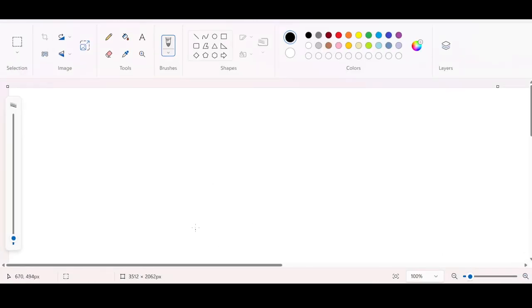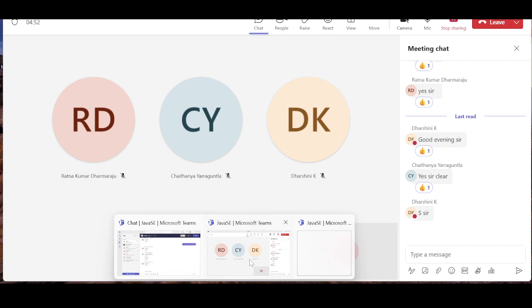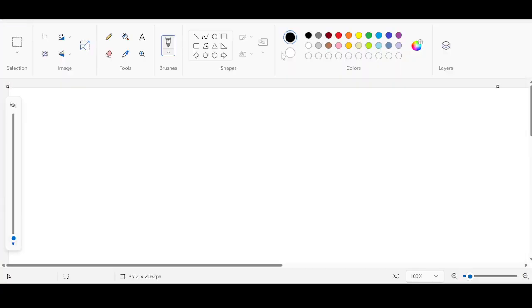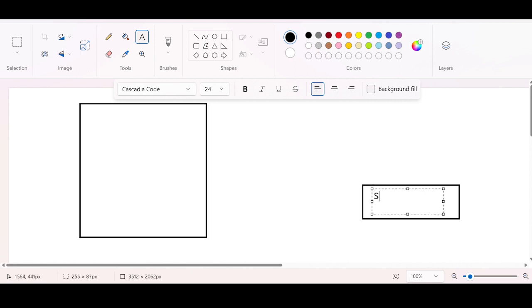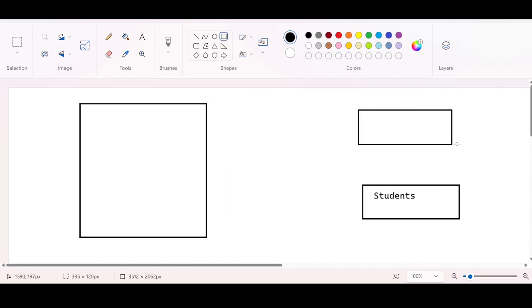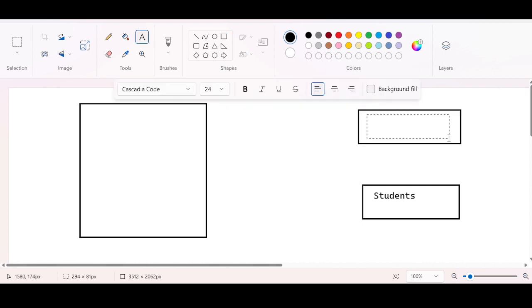For example, let us consider this real-time analogy. We often visit libraries in the college. I am referring to we as students. Students often visit libraries in the college. The library is meant for students. At the same time, the library is also meant to store the books. Students can visit the library, and at the same time, books can be stacked inside the library.